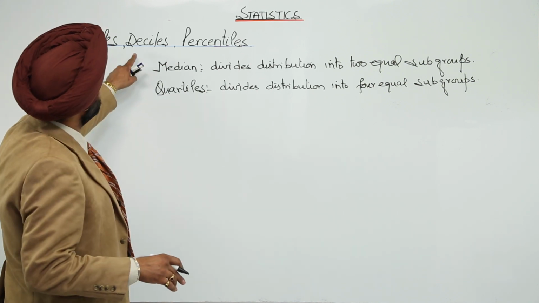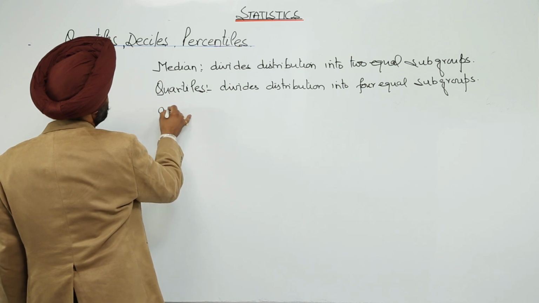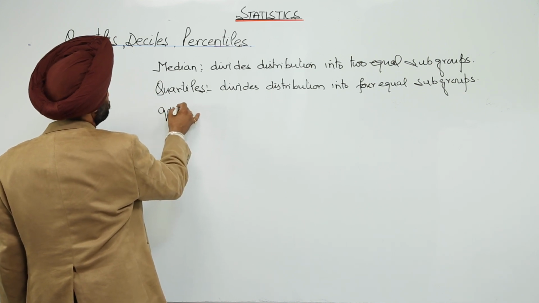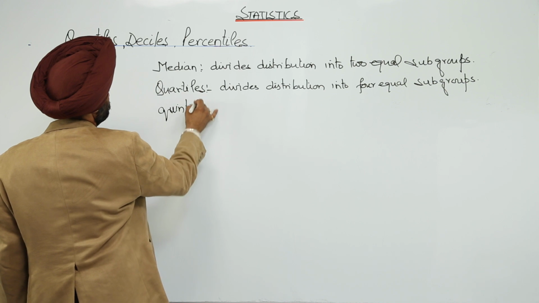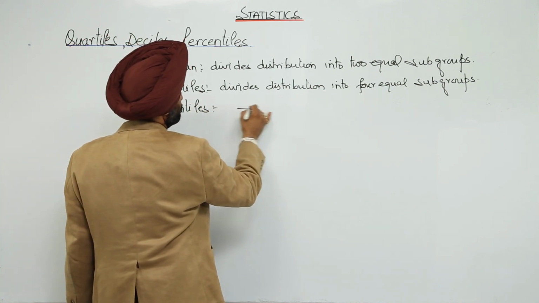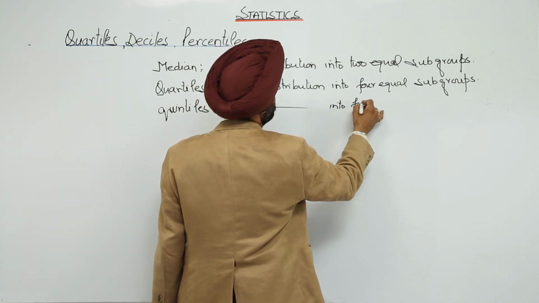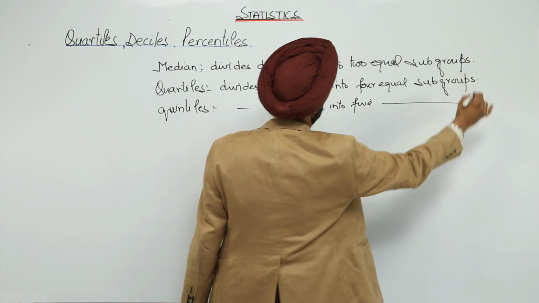After quartiles, instead of deciles, let me just tell you about quintiles. A quintile divides the distribution into five equal subgroups.